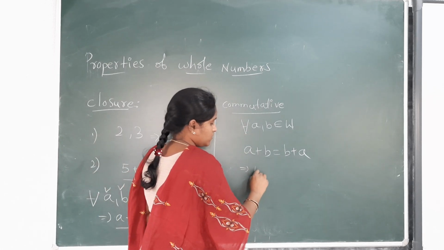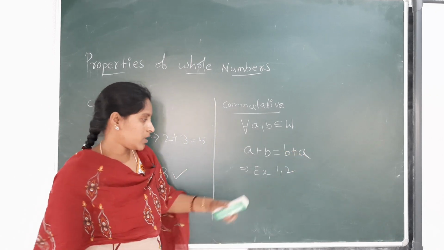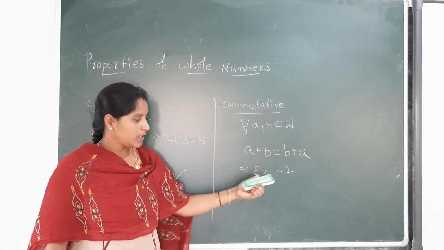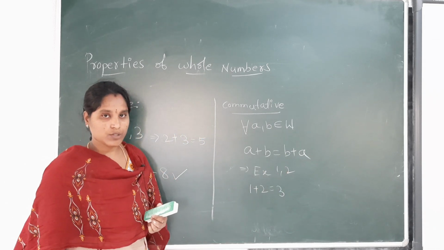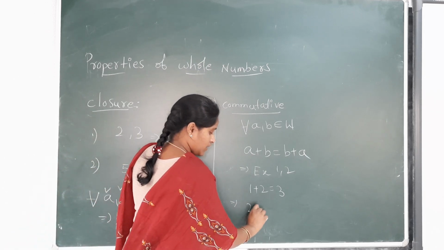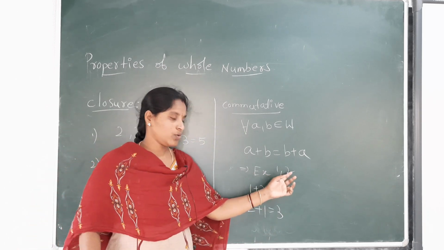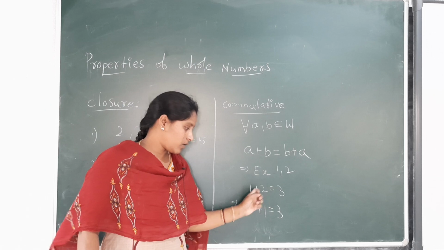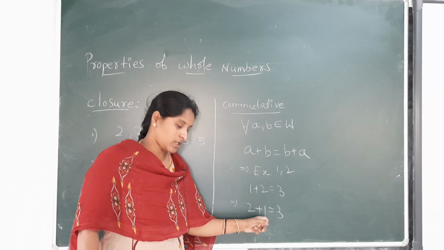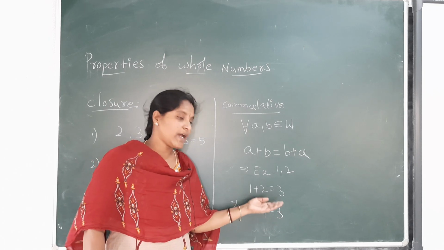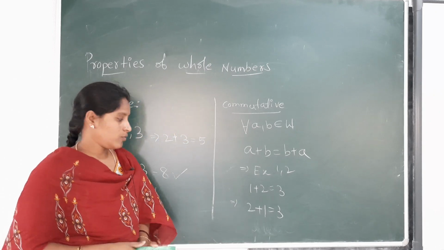For example, 1 and 2 are whole numbers. We have to add 1 and 2 together in any order. For example, 1 plus 2 we get 3. Then 2 plus 1 again we get 3. If we take any two whole numbers and add them together in any order, here we are doing 1 plus 2, and next 2 plus 1, then we get the same whole number. This is the commutative property.